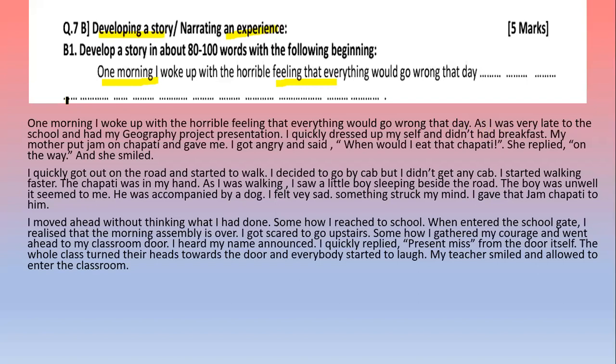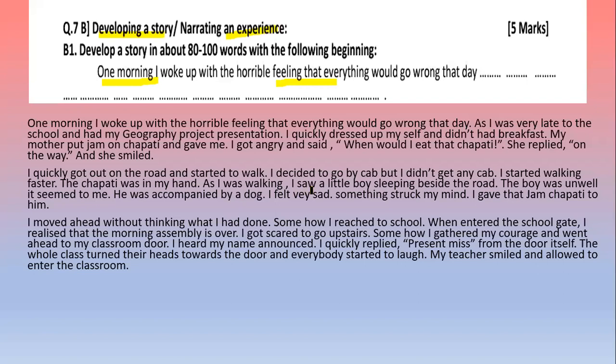One morning I woke up with the horrible feeling that everything would go wrong that day. As I was very late to school and had my geography project presentation, I quickly dressed up and didn't have breakfast. My mother put jam on chapati and gave it to me. I got angry and said, when would I eat that chapati? She replied, on the way, and she smiled. I quickly got out on the road and started to walk. I decided to go by cab, but I didn't get any cab. I started walking faster. The chapati was in my hand.